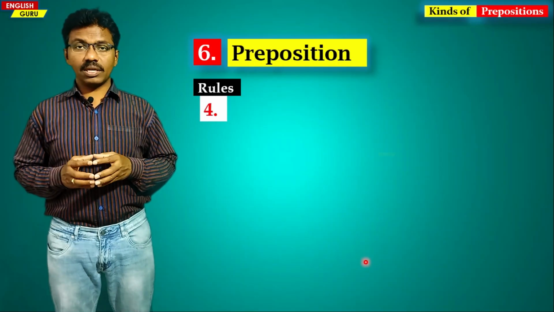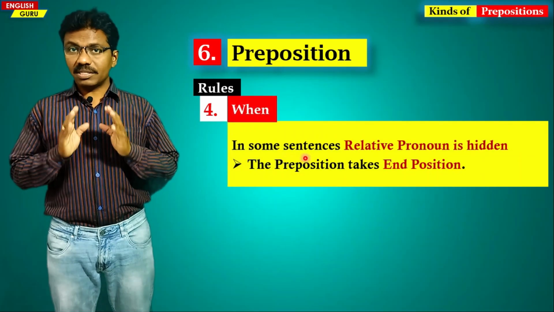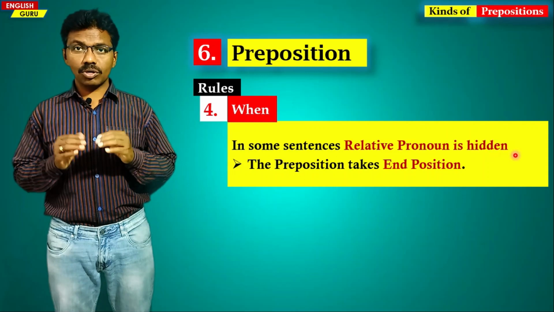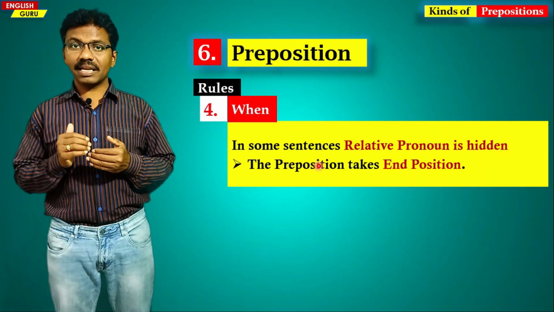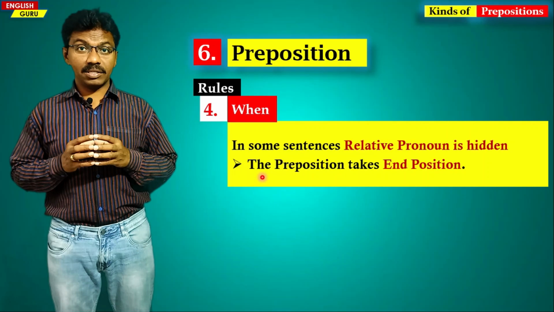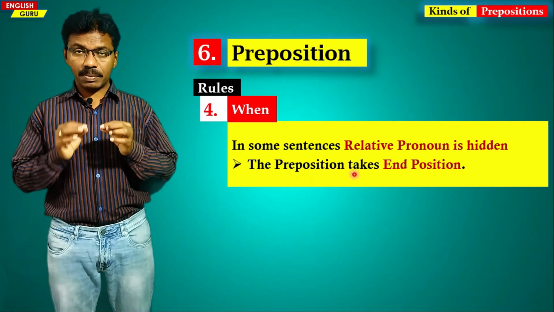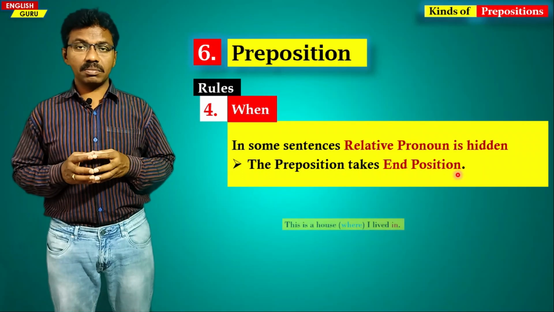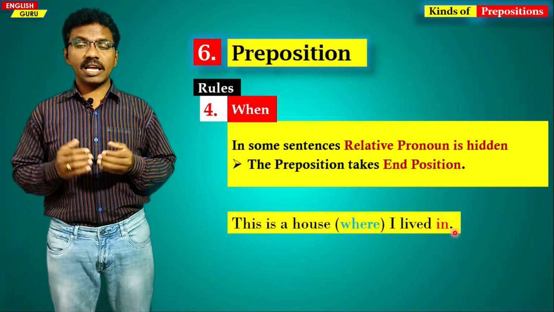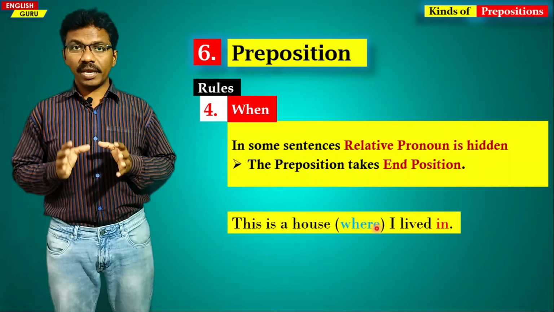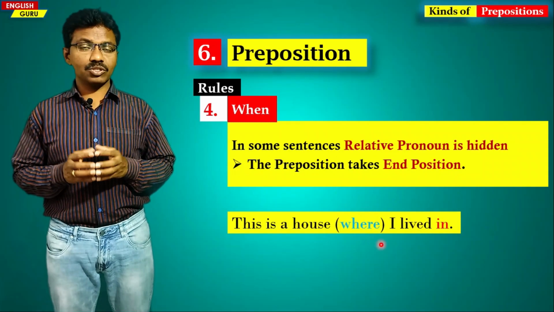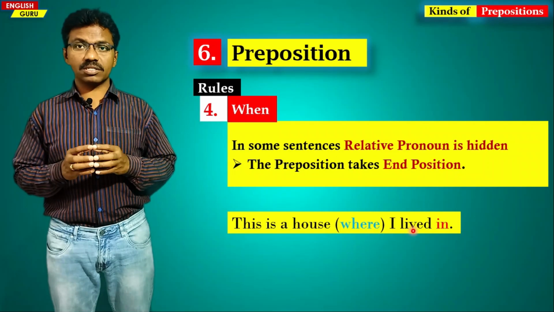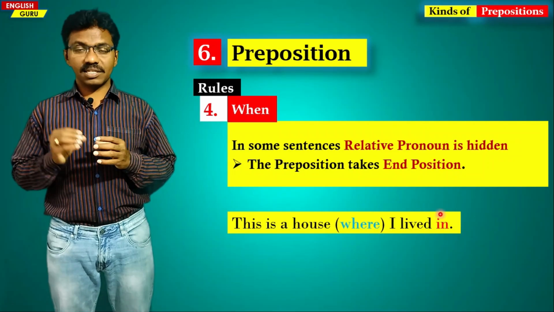And the fourth one is when, in some sentences, the relative pronoun is hidden. It is not seen, but it has implied meaning in it. So in those sentences the preposition is placed at the end of a sentence. For example, this is a house I lived in. So it is actually where I lived, but where is not seen, it is implied, it is understood in the context. So in is placed at the end of the sentence.